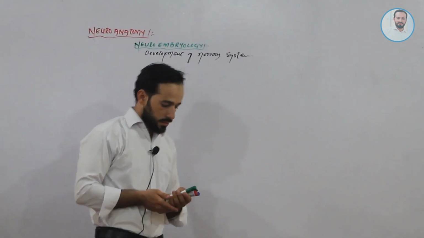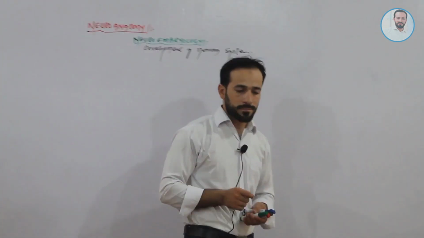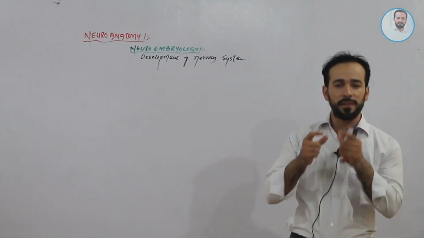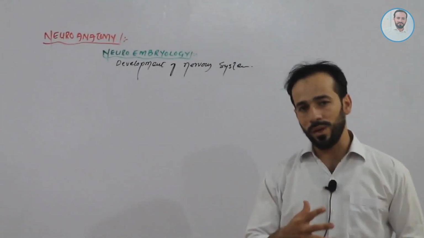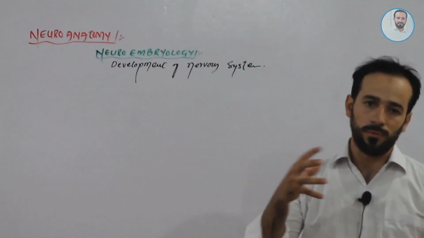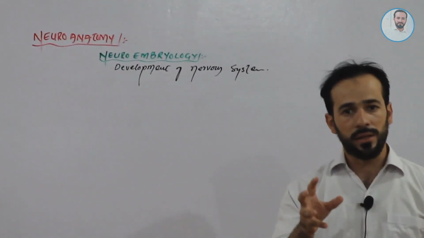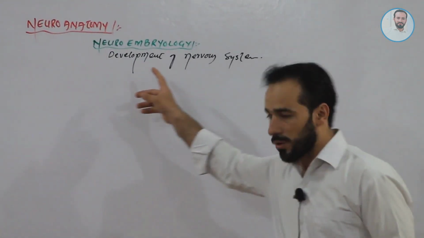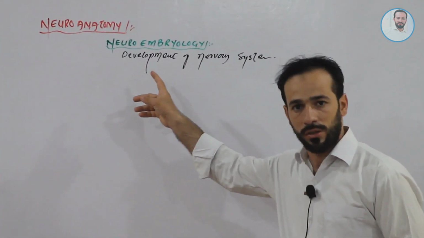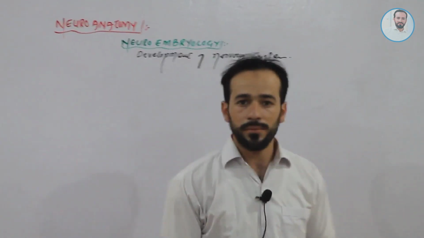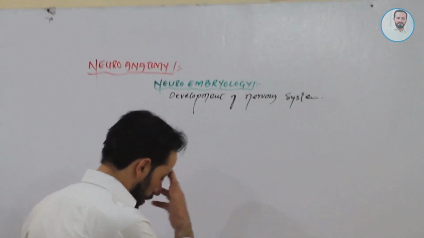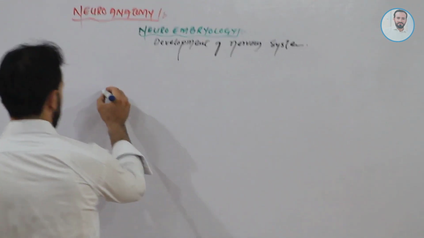Clear, friends? Now let me start from the very basics, how we are formed and from what we are formed, and then how during fetal or embryologic life the nervous system develops. Okay, let's focus.